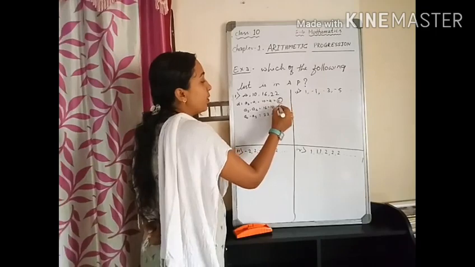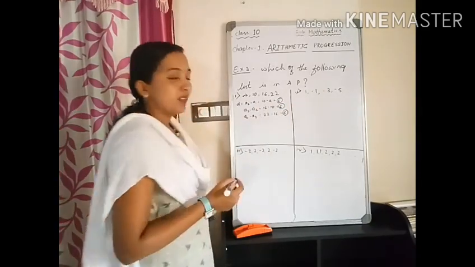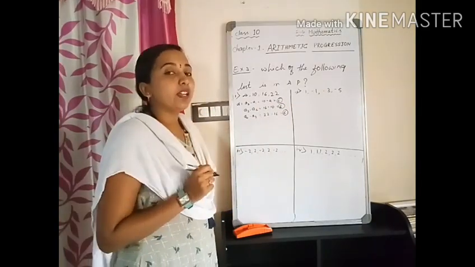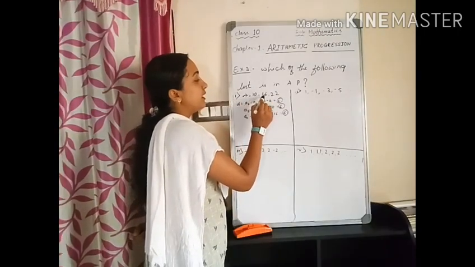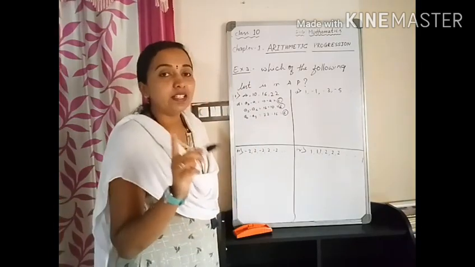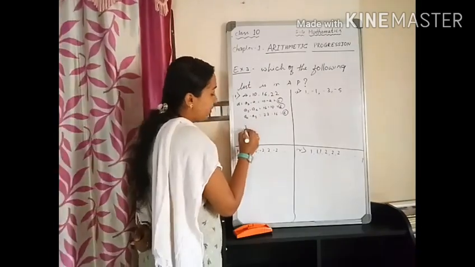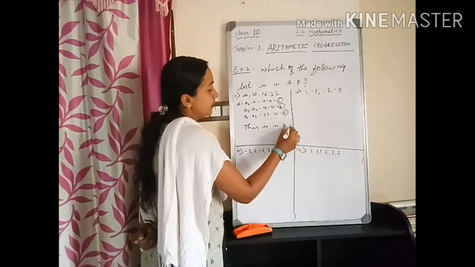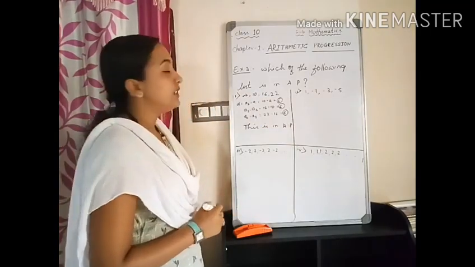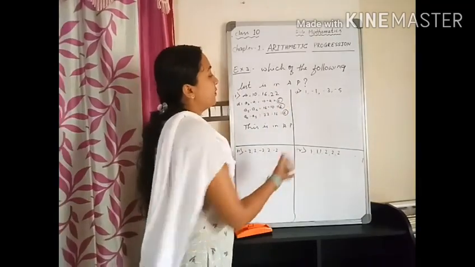Every time the common difference is the same, which is 6. Then we can say that the number sequence 4, 10, 16, 22 is in AP. Therefore, this is in AP. Right?